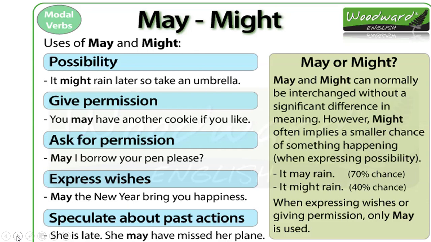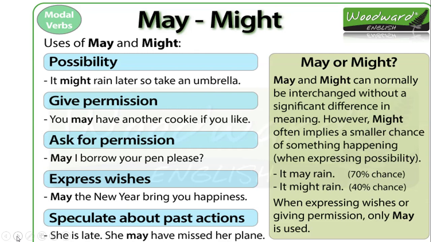Now let's see the uses of may and might. First is possibility. As I told you, we use may and might both for possibility, may for higher possibility and might for lesser possibility. For example, it might rain later, so take an umbrella. That is, the possibility or chance of rain is less. That is why we have used might here. Or if I say it may rain later, so take an umbrella, in this example the possibility of rain is higher, and that is why we are using may.